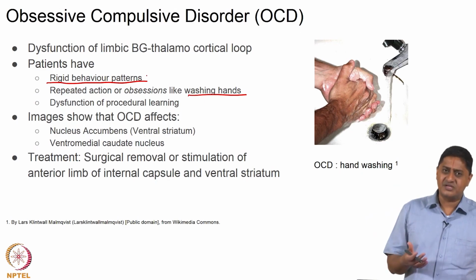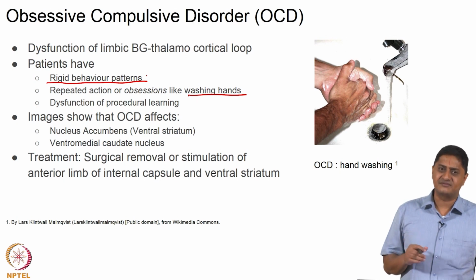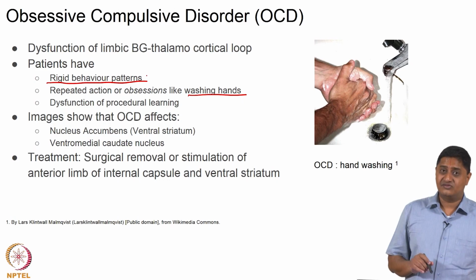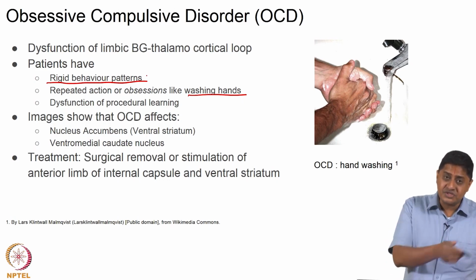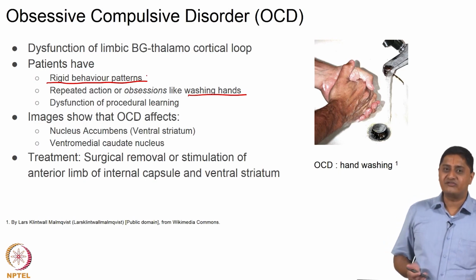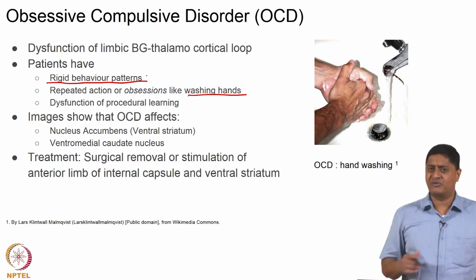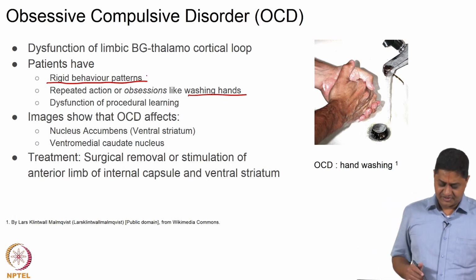We all have habits, we all keep doing things in specific ways, right. So, that is habit, but if you cannot do it in any other way, right. So, if you do this at the exclusion of other things and in such a way that it affects your normal life, then that becomes obsessive compulsive disorder, right.